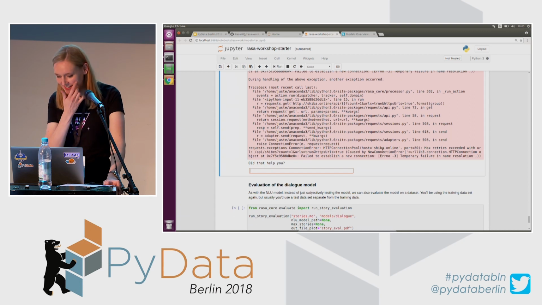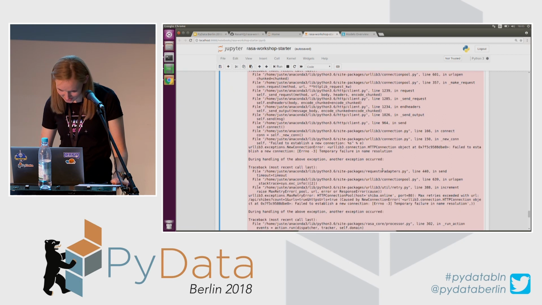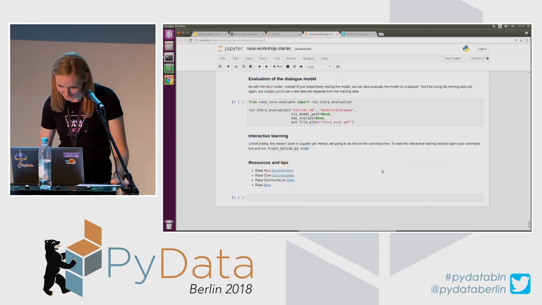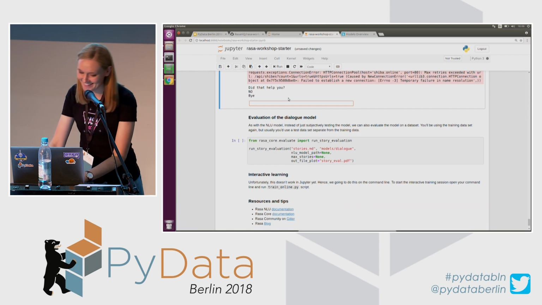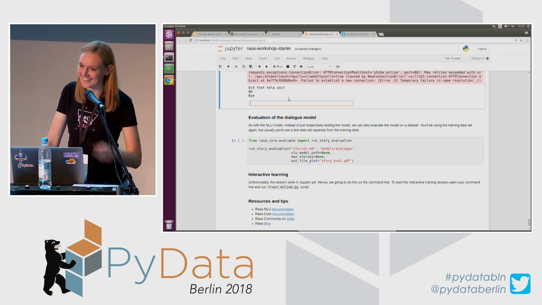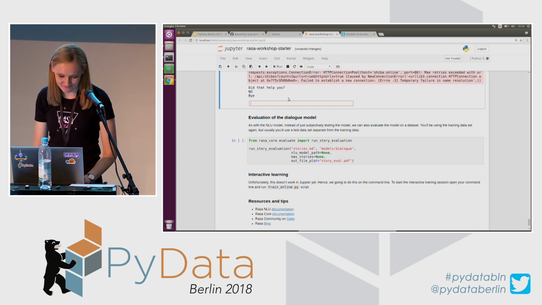Okay, but I see that either I made a typo in my HTTP request, or it is simply not having connection. Yeah, so unfortunately, no, that didn't help me at all. Okay, so the bot said bye. I can give it another try, but I don't have much hope.